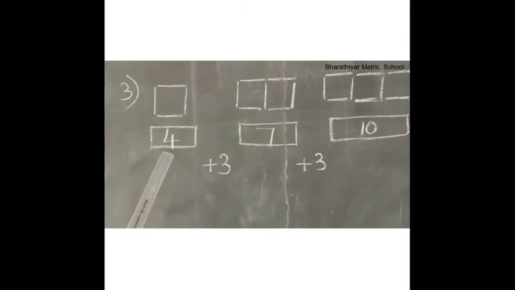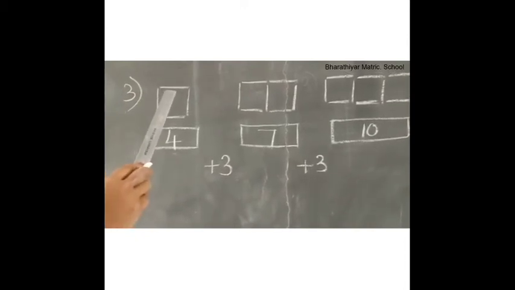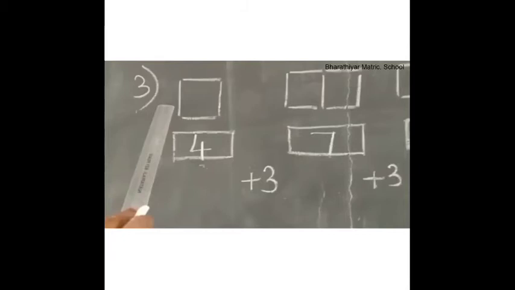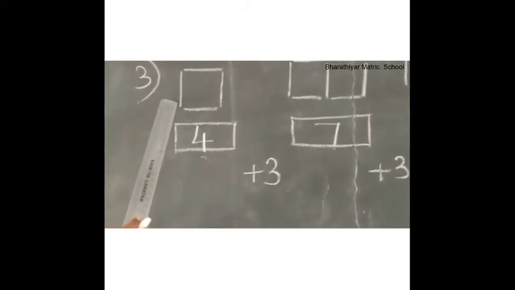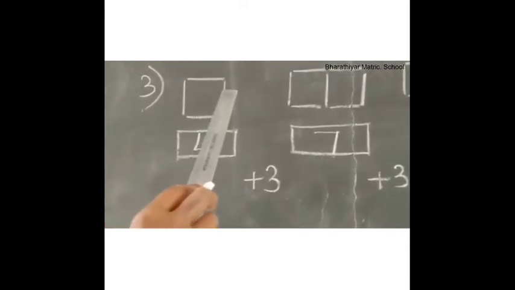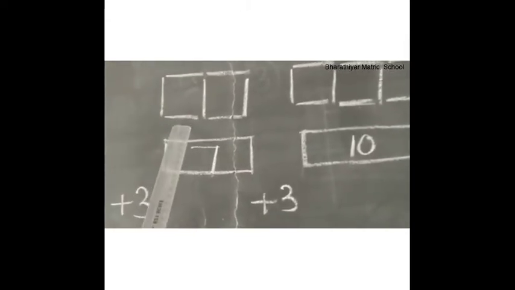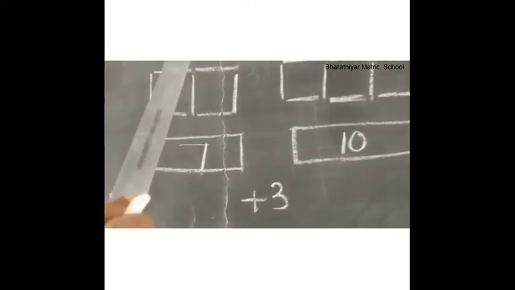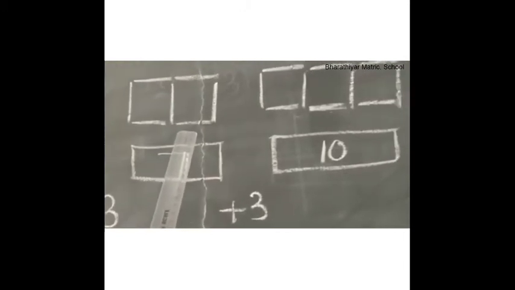Now, look at the lines from the beginning. For number 4, a horizontal line. What line is this? This is a vertical line. Again, a horizontal line. Again, a vertical line. For number 7, a horizontal line, a vertical line, a horizontal line, a vertical line, a horizontal line, a vertical line, a horizontal line.